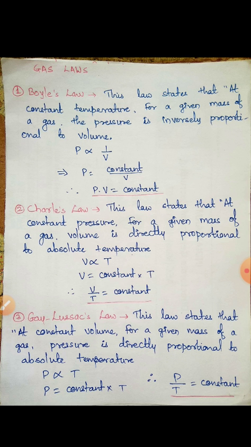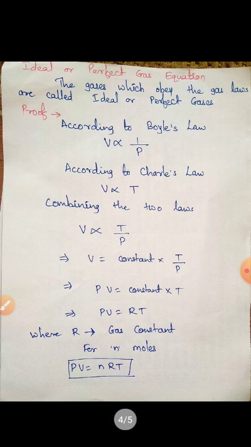Now we'll see what is ideal gas or perfect gas, and what is the ideal or perfect gas equation. The gases which obey the gas laws are called ideal or perfect gases. Gases which obey all the three gas laws. If the gas is obeying Boyle's law as well as Charles' law and Gay-Lussac's law, then that gas is known as ideal or perfect gas.